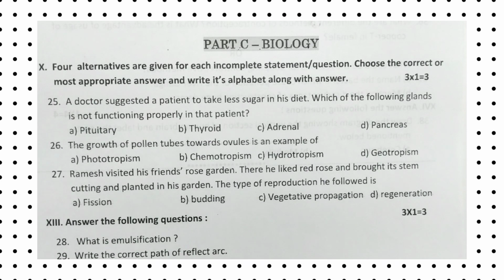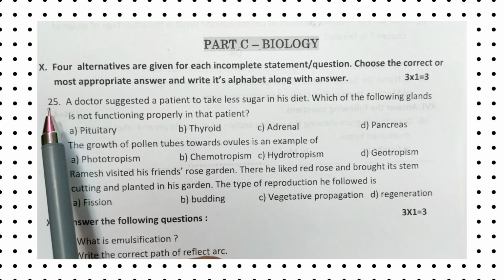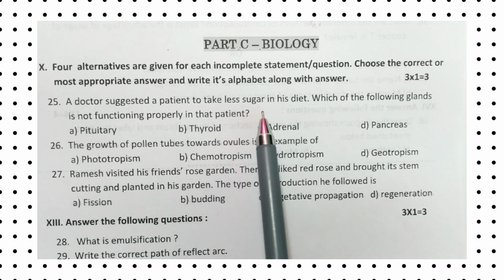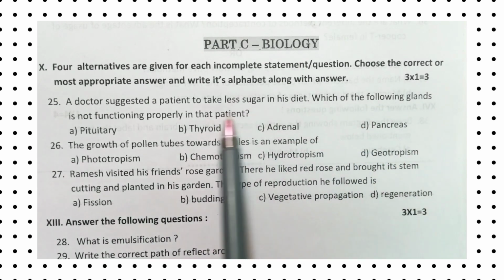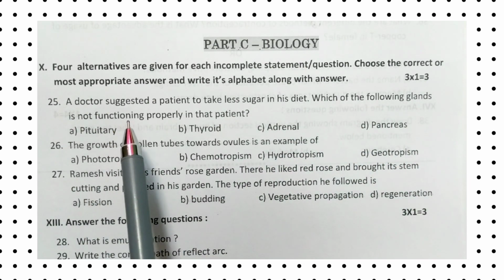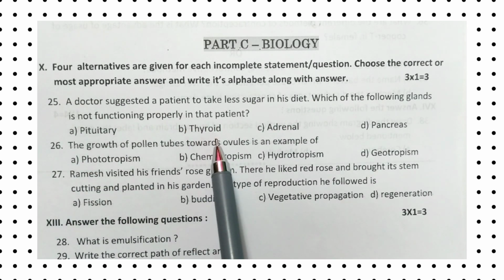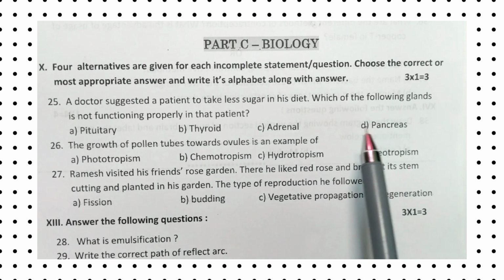Today in this video we are going to explain about Chikkaballapur district paper Part C biology. In that one let us answer the MCQ questions first. The 25th question of biology: a doctor suggested a patient to take less sugar in his diet. Which of the following glands is not functioning properly in that patient? Pituitary gland, thyroid gland, adrenal gland, pancreas.